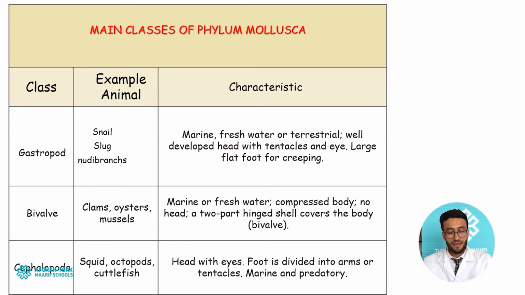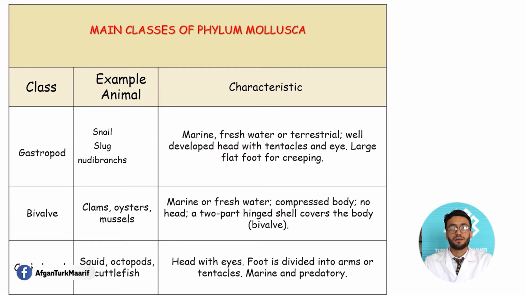About the final class of mollusca, they are called cephalopods. Examples of the animals are squids, octopods, and cuttlefish. About their characteristics, they are intelligent animals. Why?